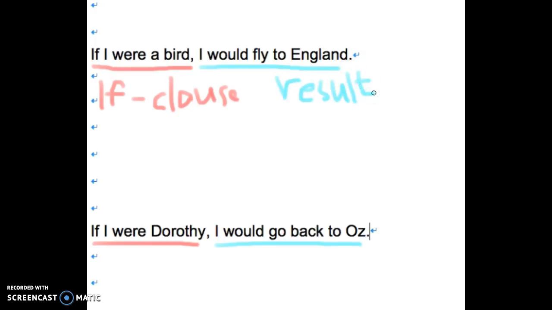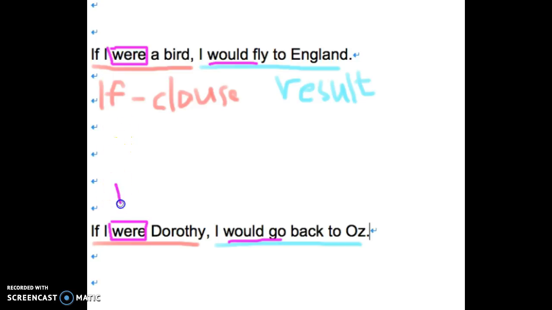There's nothing strange about the components of type 2 conditionals. However, please take a look at the verb used in both sentences. Let's take a closer look at the tense. In the result part, we said we would use would plus a bare infinitive. Would fly, would go. They sound pretty alright, right? Because we follow the rule. But let's take a look at the if clause. If I were a bird. If I were Dorothy. Surely they're both simple past tense.